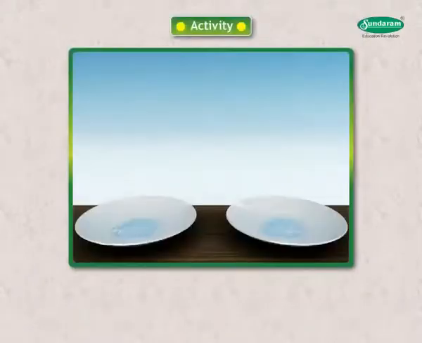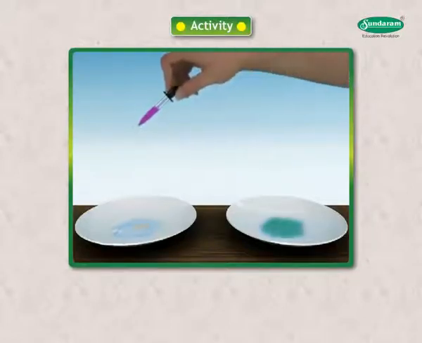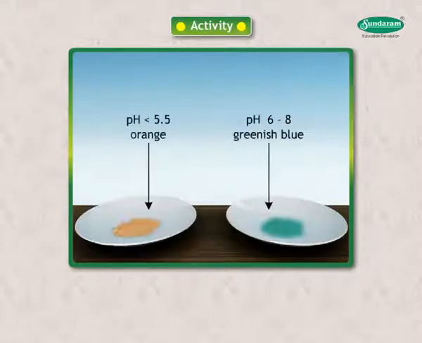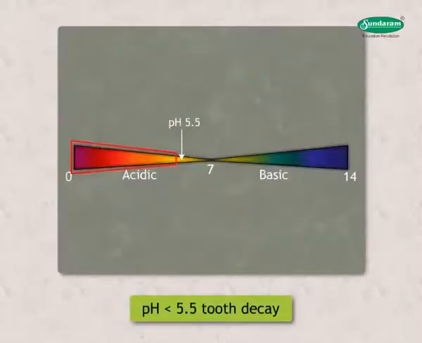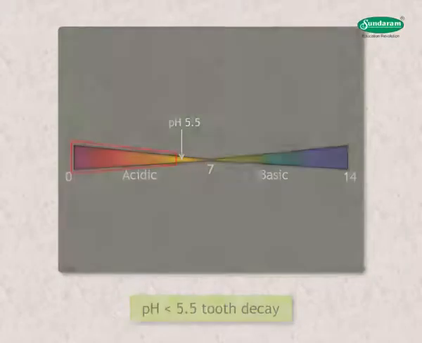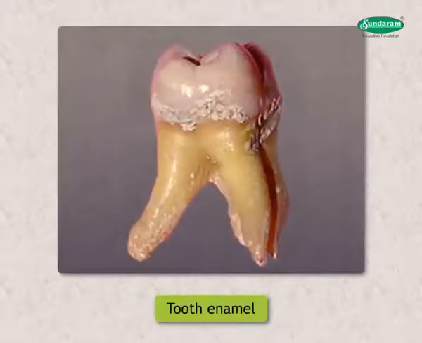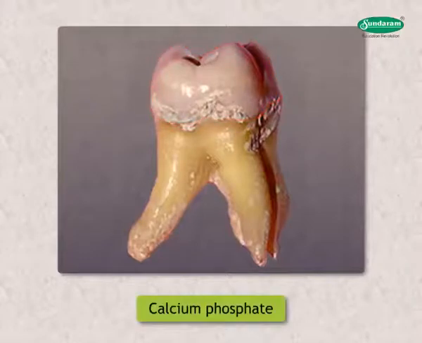Have you ever tried this activity? Collect your own saliva sample in the morning before you brush your teeth. Collect one more sample and test its pH with universal indicator after you brush. What will happen if pH is below 5.5? When the pH level lowers below 5.5, the acid level in the mouth is strong enough to attack the enamel and corrode it. You all know that tooth enamel is made up of hard matter, calcium phosphate.